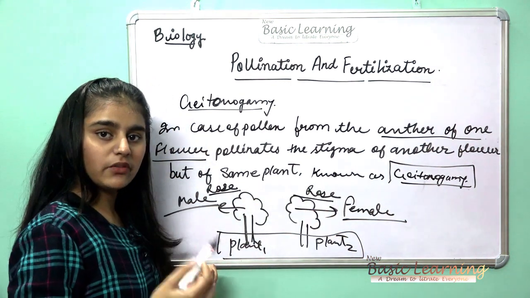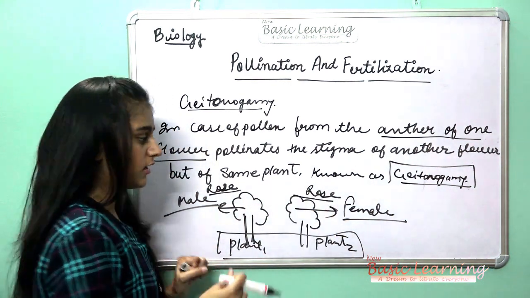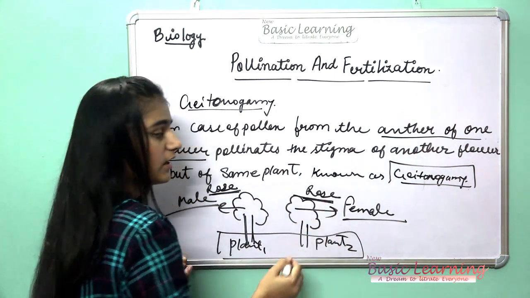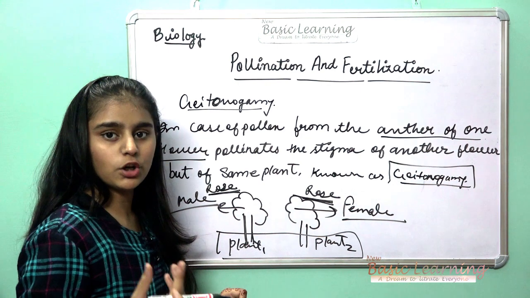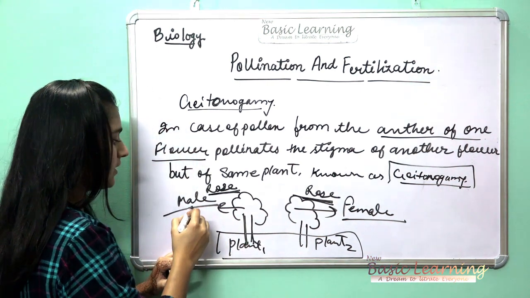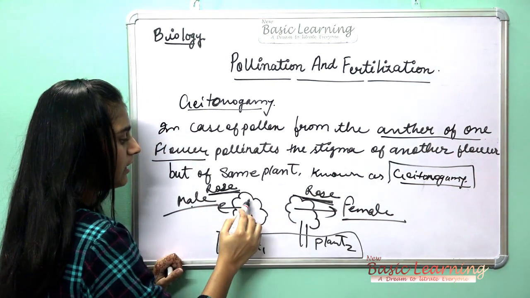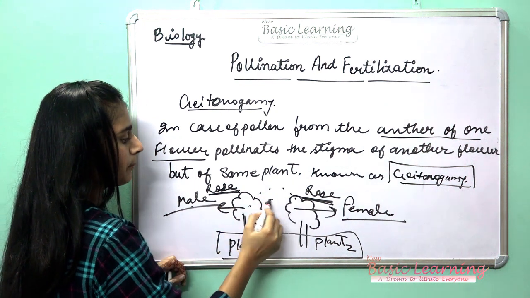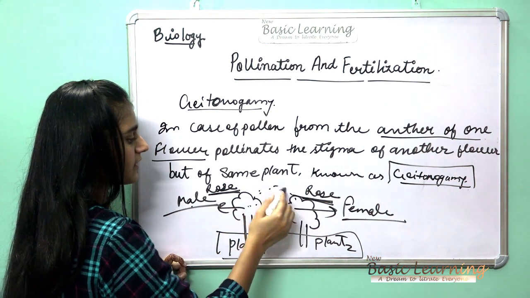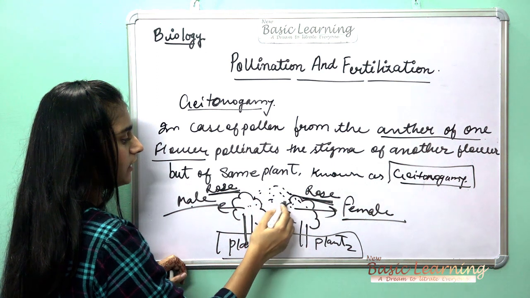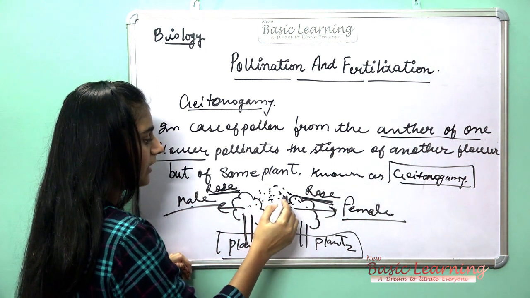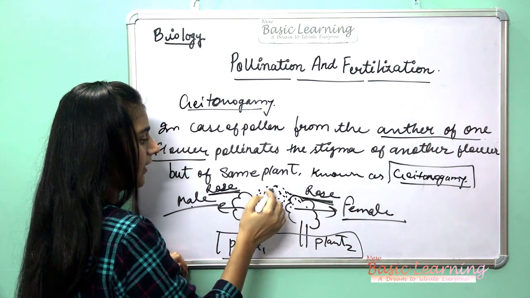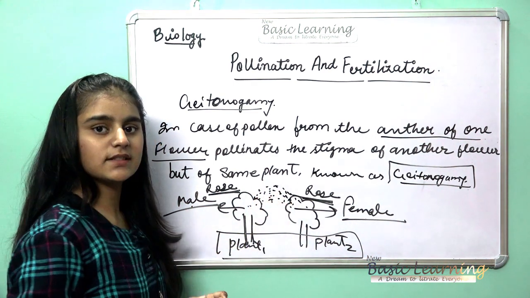So when the plant is the same and different flowers are there, this is a rose and this is also a rose. It happens between the same plant. It should not be that this is a rose and this is another flower, then the pollination will not occur. So this is the male and this is the female. Male part pollen grains fall over the stigma of another flower, but the plants are the same, flowers are different. So this we call geitonogamy.